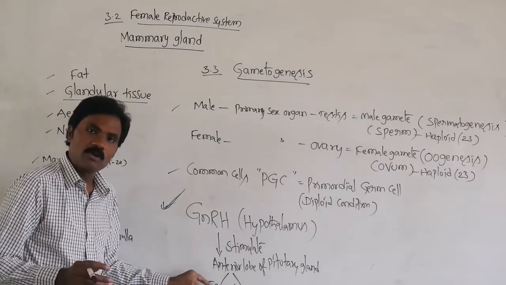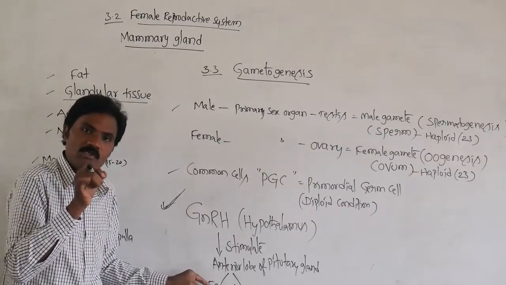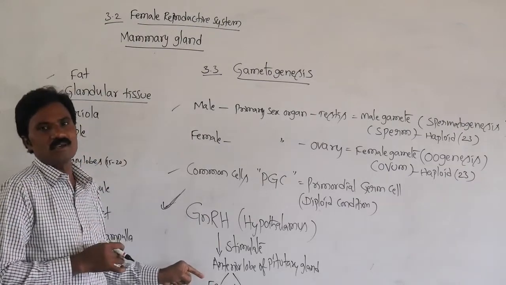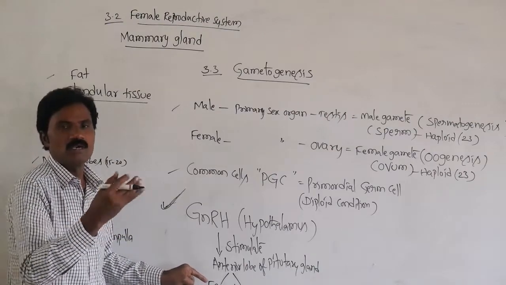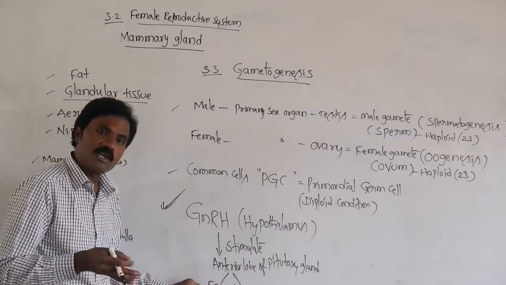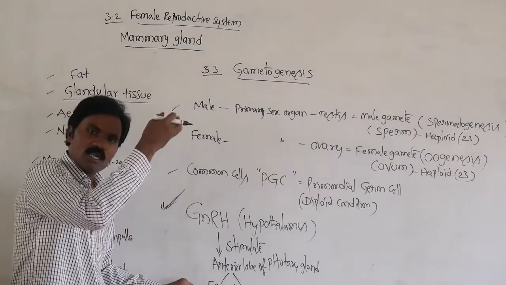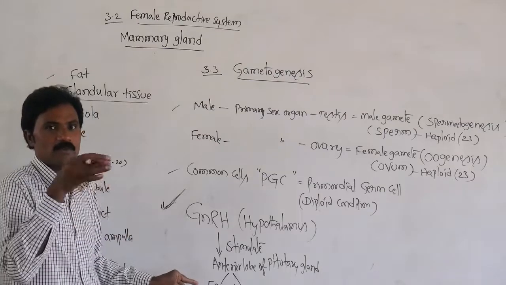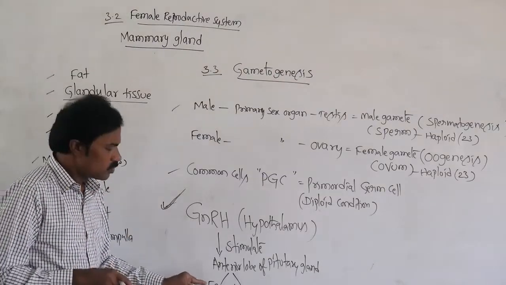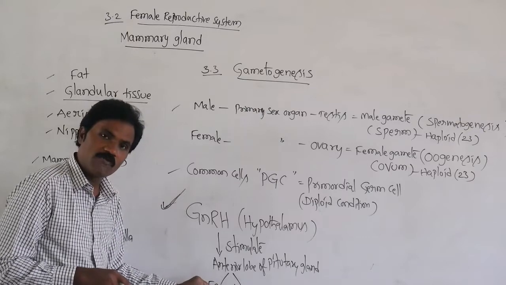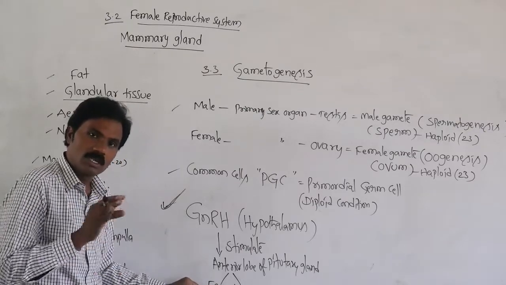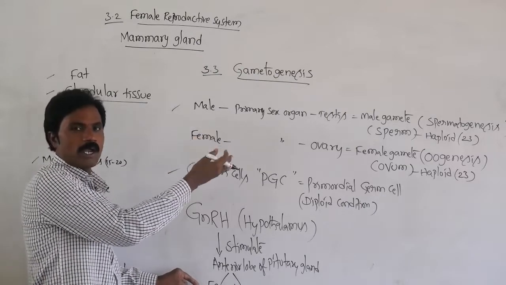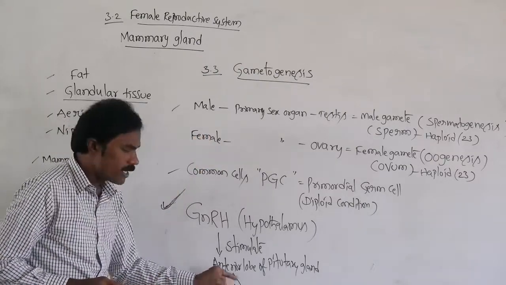Follicle stimulating hormone. In males, follicle stimulating hormone acts on the Sertoli cells and helps the maturation of sperm cells. In females, it is involved in the growth and development of the follicles present inside the ovary. So growth and development, or maturation, of follicles in the female reproductive primary organ, the ovaries, is by FSH, whereas luteinizing